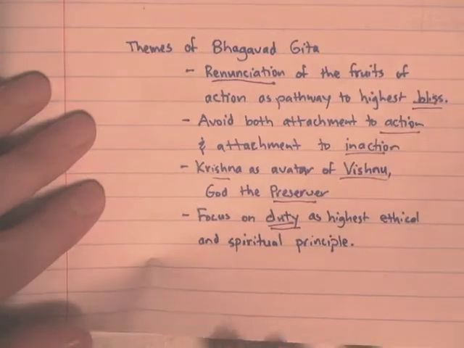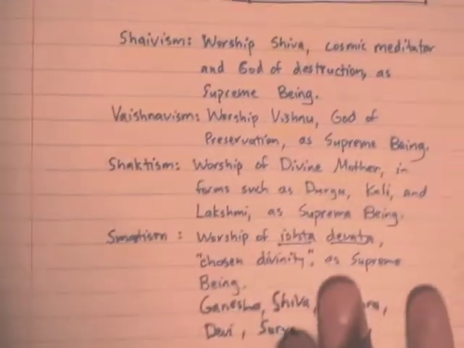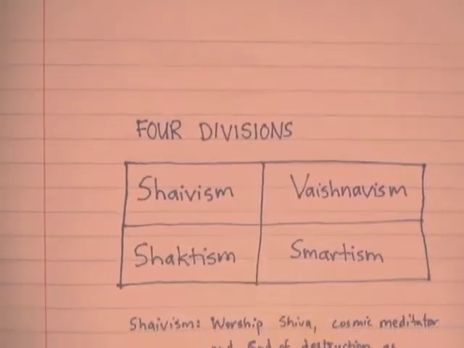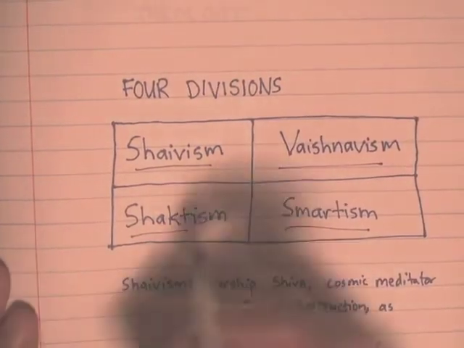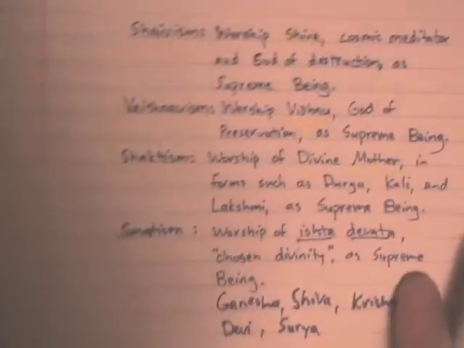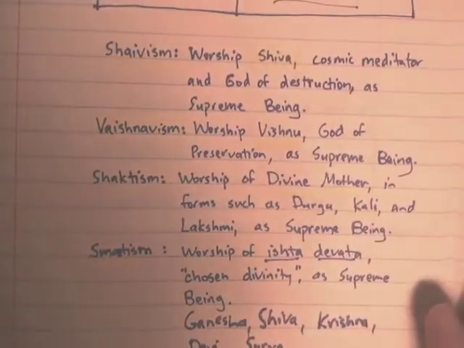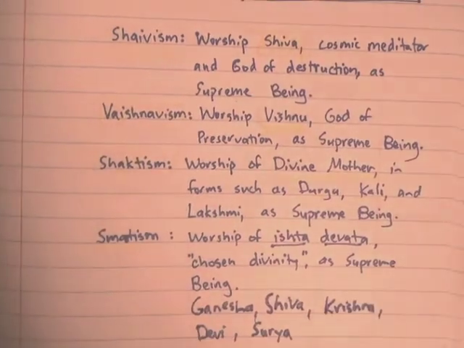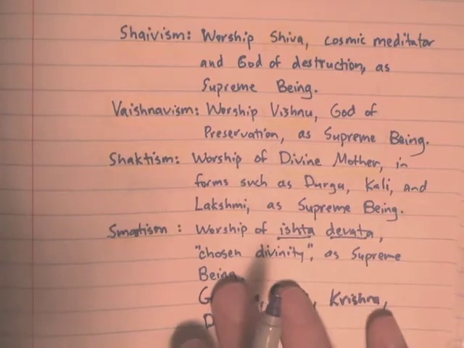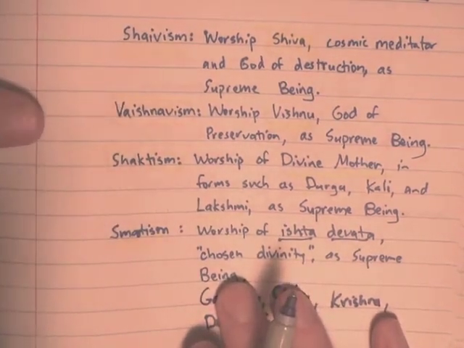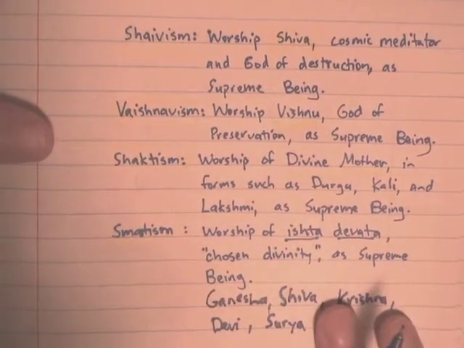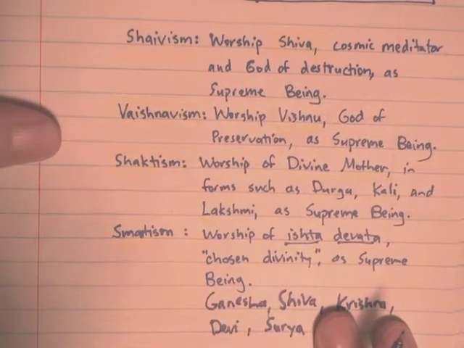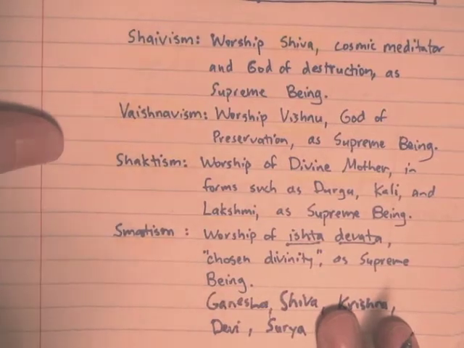Let's take a look at the four divisions of Hinduism: Shaivism, Vaishnavism, Shaktism, and Smartism. We can say that, first of all, the Shaivites worship Shiva, the cosmic meditator, and the god of destruction as the supreme being. You can see Shiva sitting in a meditation posture, the river Ganges flowing out of his head, or sometimes in a dancing posture where his dance creates and destroys the universe. Vaishnava Hindus worship Vishnu, the god of preservation, as the supreme being.